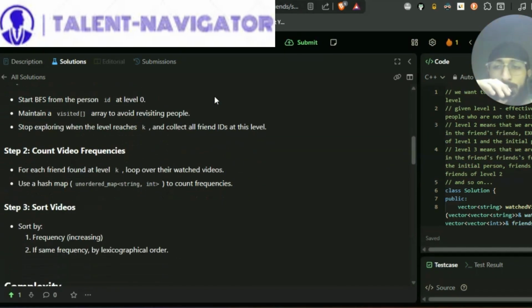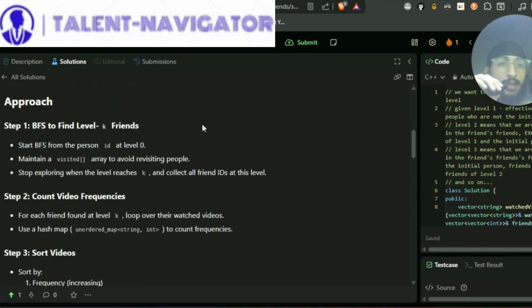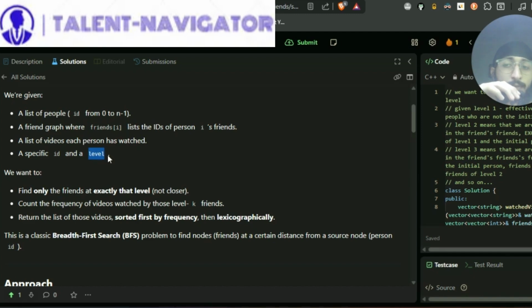The approach we'll follow is, firstly, we apply BFS to find the level K friends. We start BFS from the person ID at level 0, and maintain a visited array to avoid revisiting people, which we do in our standard BFS approach. We use a queue to store our node, our ID, and the level that we are at, stop exploring when the level reaches K, and collect all friend IDs at this level, right? Because we have to consider the friends at that particular level itself.